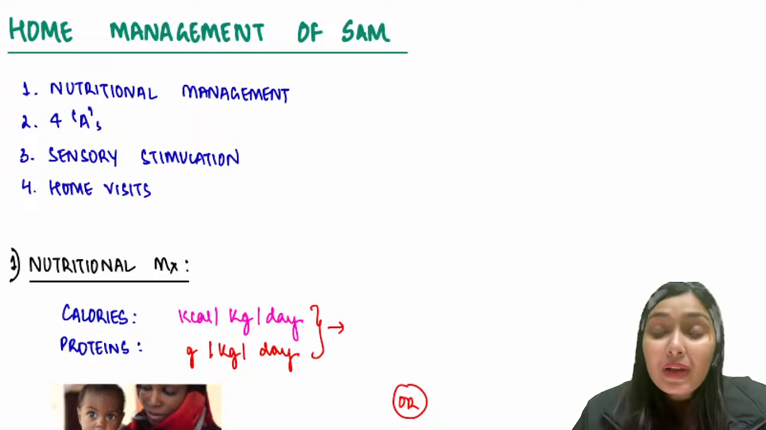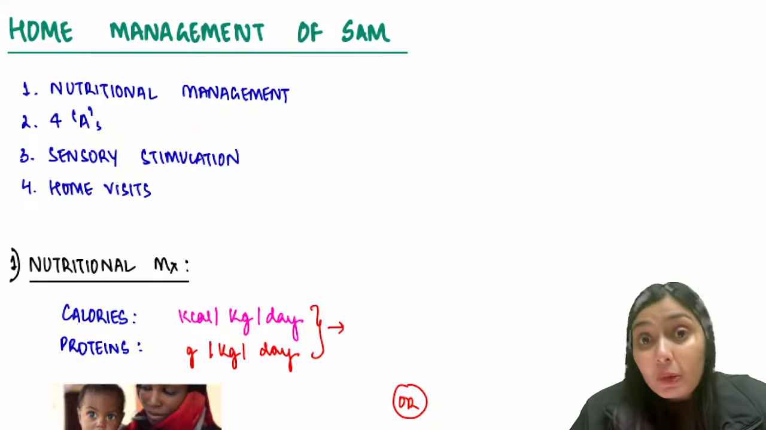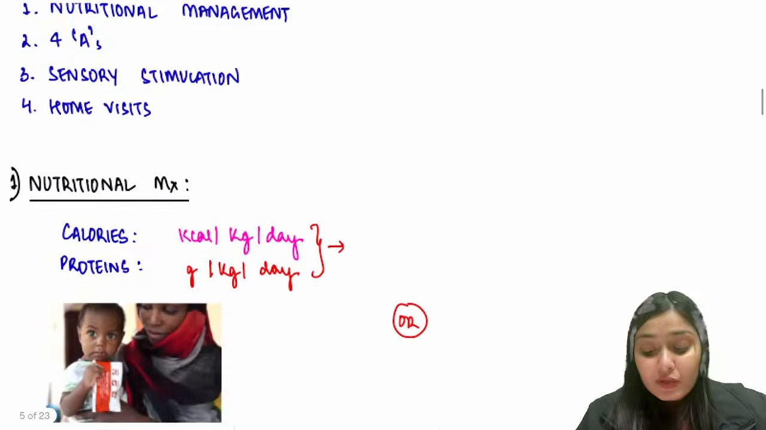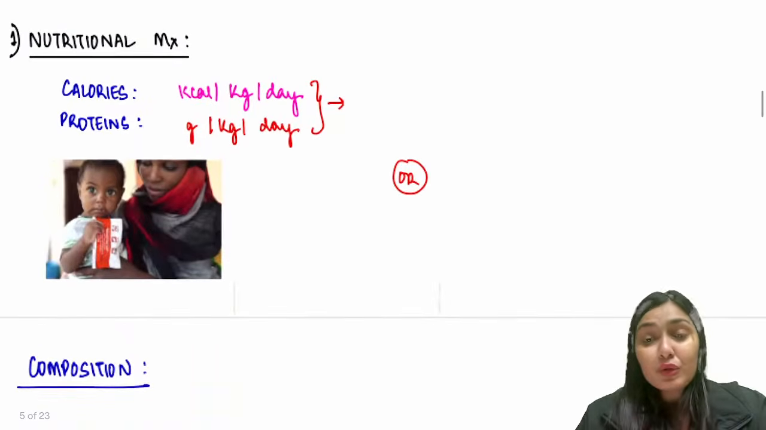Then we have 4 A's that we are going to discuss. Then sensory stimulation, and lastly but not the least, we are sending this child home, so you need to follow up whether this child is improving or not. So home visits for the child, for the nutritional assessment, for the anthropometric assessments. So firstly, let's start with the nutritional management of this child.